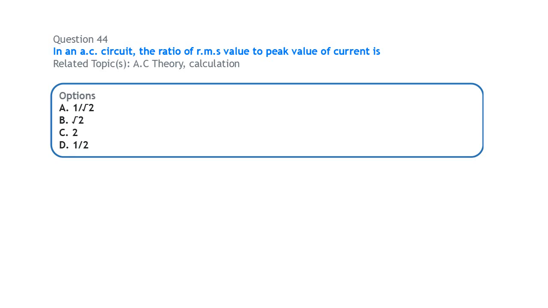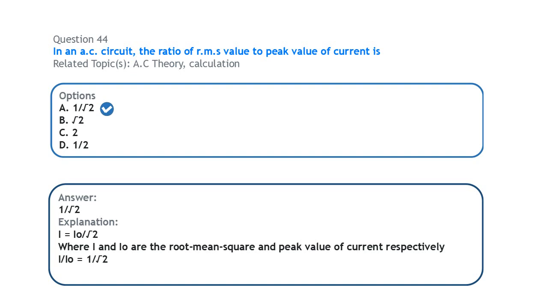Next, on AC theory, in an AC circuit, the ratio of RMS value to peak value of current is... Alright, the RMS value of the current is given as the peak value I naught over root 2. If I want to now get the ratio of RMS value to peak value, that will mean I over I naught. So how do I get I over I naught from here?